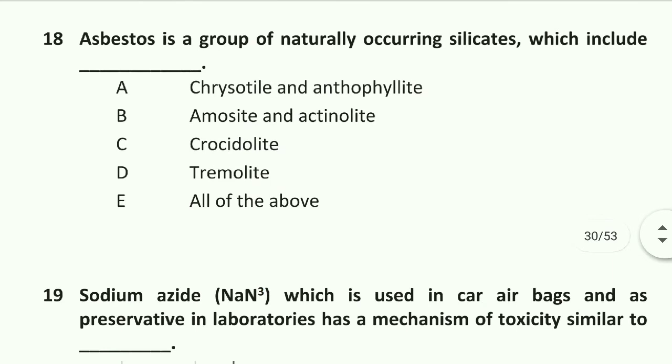Question number 18: asbestos is a group of naturally occurring silicates which includes chrysotile, anthophyllite, amosite, actinolite, crocidolite, tremolite. All of these. Option E is right. All of these are included in the asbestos group of naturally occurring silicates.